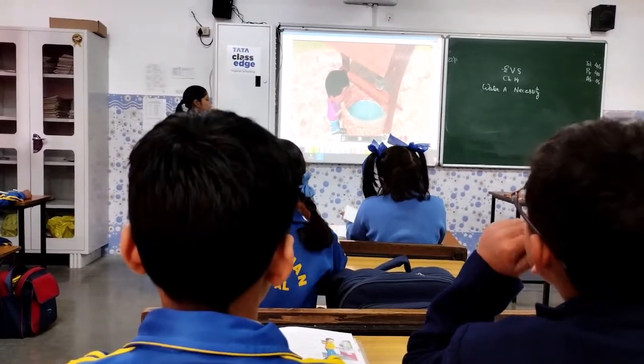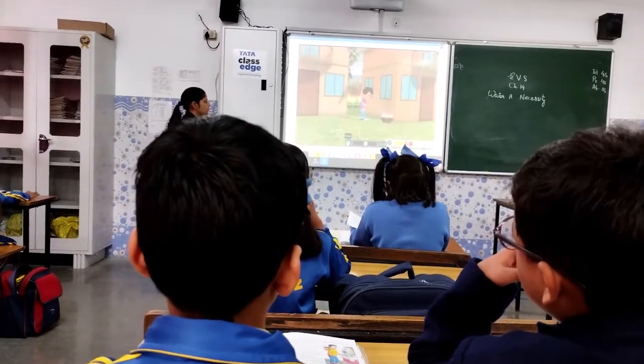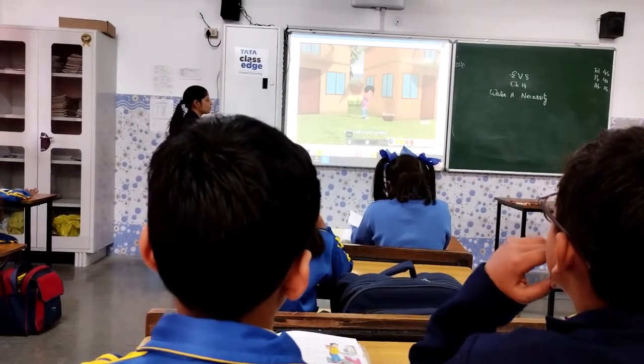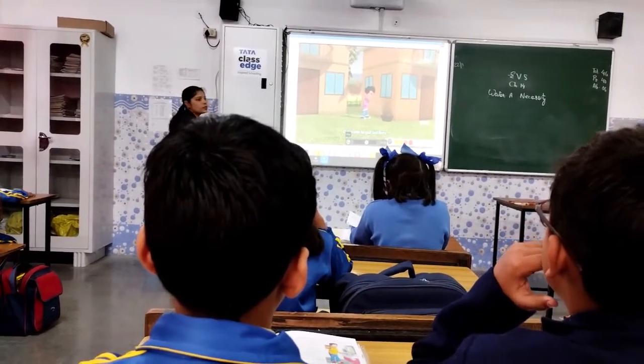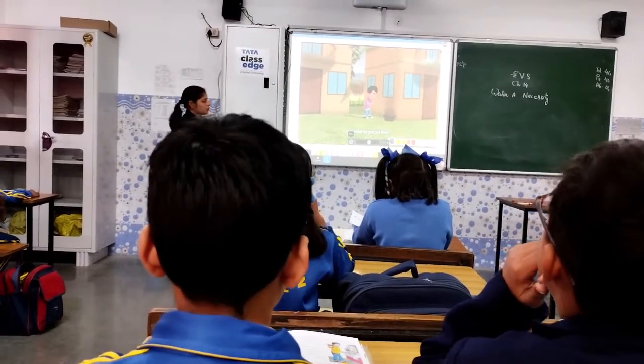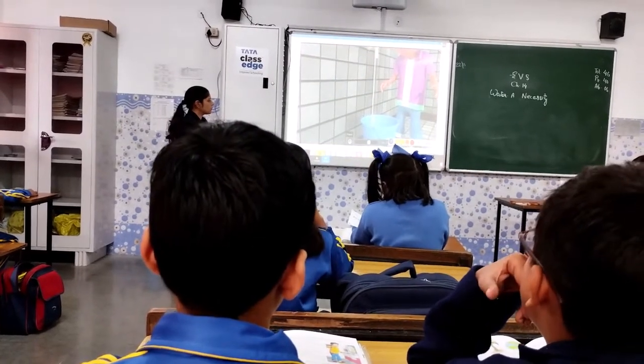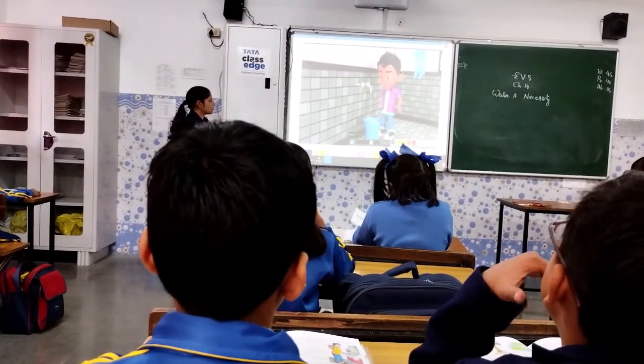When we dig wells, we can see water. We also use water to put out fires. Another use of water is, if there is a fire, what do we use? We use water. Water is very precious. We should not waste water.